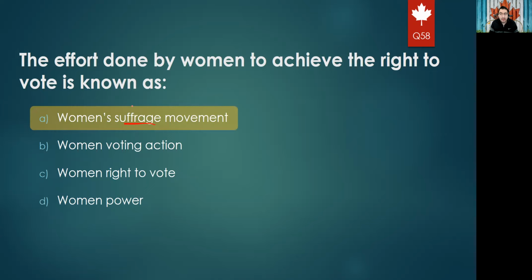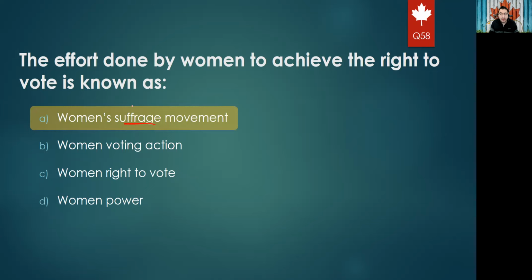In 1941, Canada suffered from the unsuccessful defense of which place from the Japanese? Moscow, Boston, Hong Kong, Vancouver. We know this is one of the failures of the Canadian forces during the Second World War, and it was C, Hong Kong. They failed to defend Hong Kong against the Japanese.